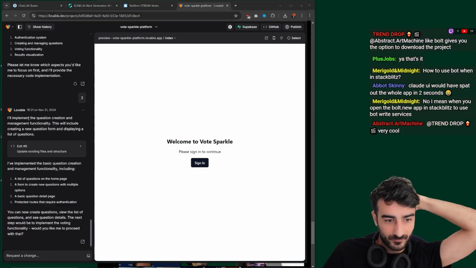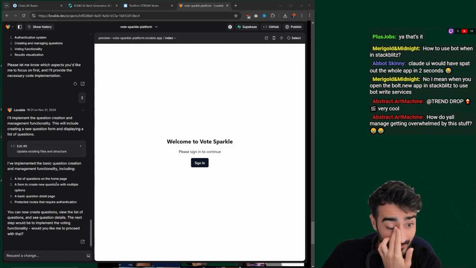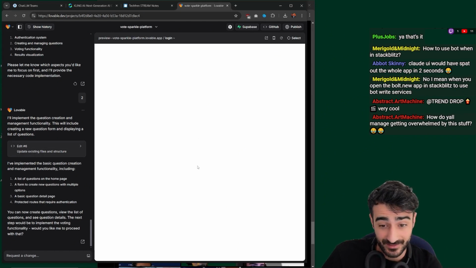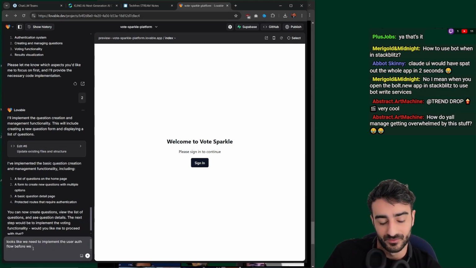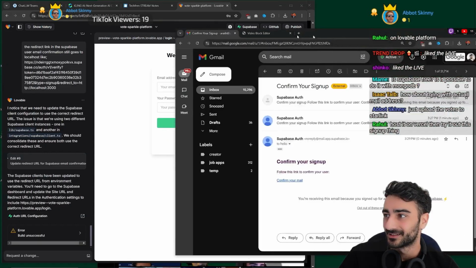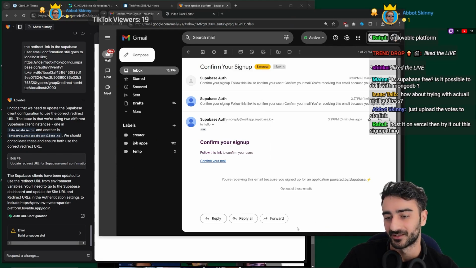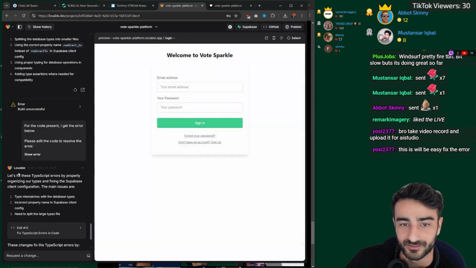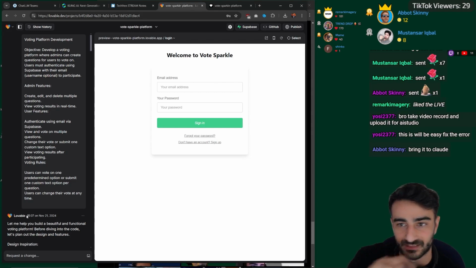We have the question creation and management logic. I've implemented the basic question creation, so now we can test this. It says sign in, and it looks like we need to implement the user auth flow before we can test the question. So I'm getting the emails, it's just that it's redirecting to localhost, so that's not actually triggering the confirmation properly. Okay, you know what? I'm going to bring it to Claude. Let's have a look at the code.